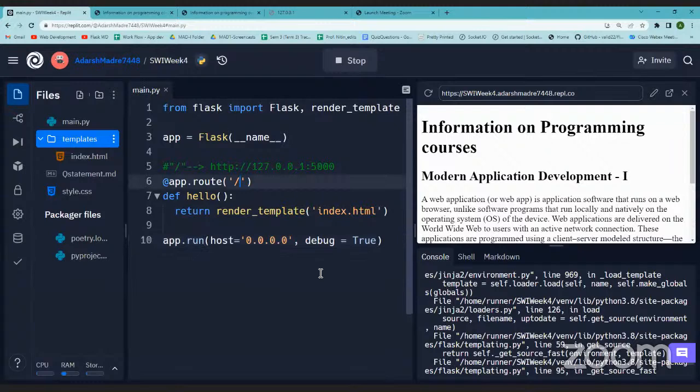So what I'll do here, I can write course/mad1. What I've done is I've mapped this function, hello, which renders index.html, not with the base URL, but with the URL course/mad1. Next time when I run the application and hit this URL, I'll get information about mad, which is more intuitive, right? You're looking for a subject that is mad1, and then you're getting information on mad. So we'll see that.